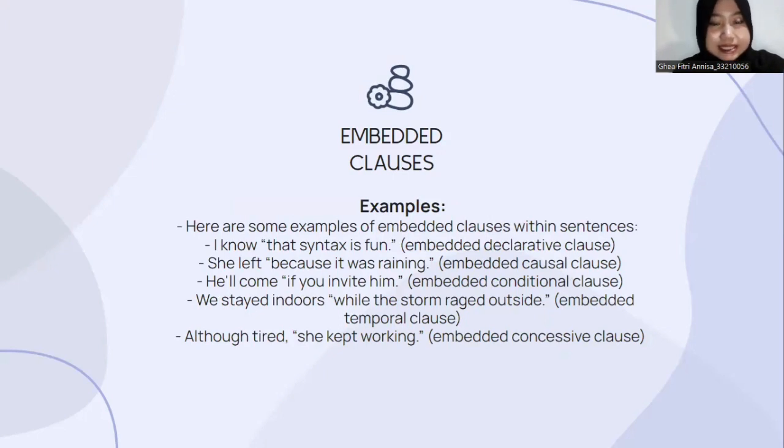I know that syntax is fun. That is an embedded declarative clause. Next, she left because it was raining. Embedded causal clause. And he'll come if you invite him. Embedded conditional clause. We stayed indoors while the storm raged outside. Embedded temporal clause, because the storm is a temporal situation. Although tired, she kept working. Embedded concessive clause.